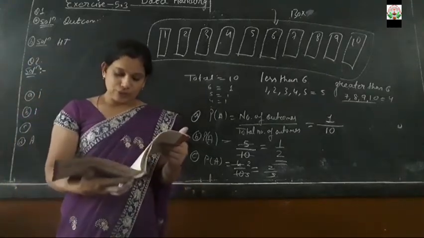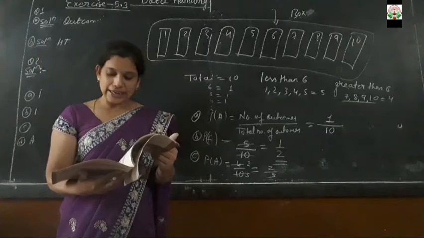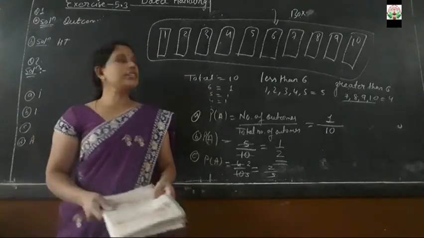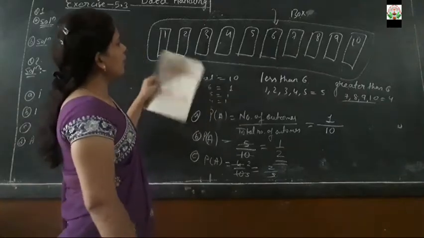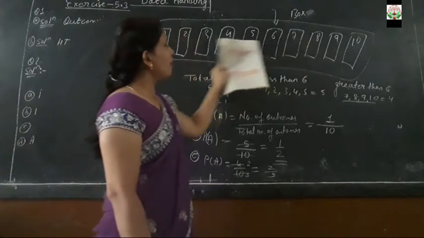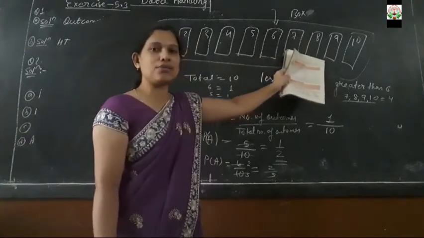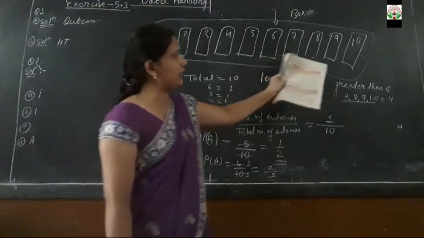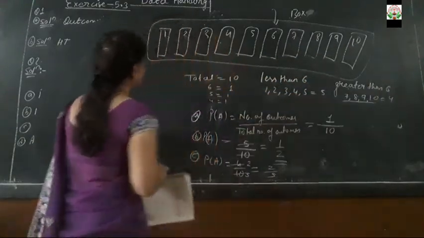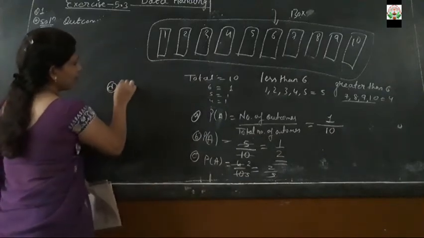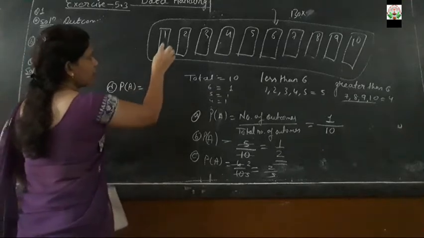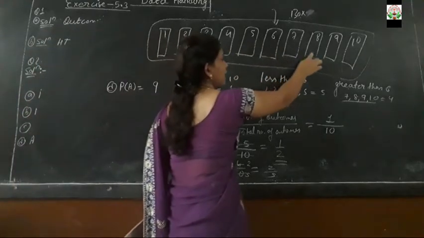So dear student, here we will get the answer as 2 by 5 for the third part. Now moving toward the next part of the question, that is getting a one digit number. So you can look at the slips 1, 2, 3, 4, 5, 6, 7, 8, 9. From 1 to 9, every number is of single digit except the 10, because 10 is a double digit. So total numbers, number of outcomes is 9, because 1, 2, 3, 4, 5, 6, 7, 8, 9.